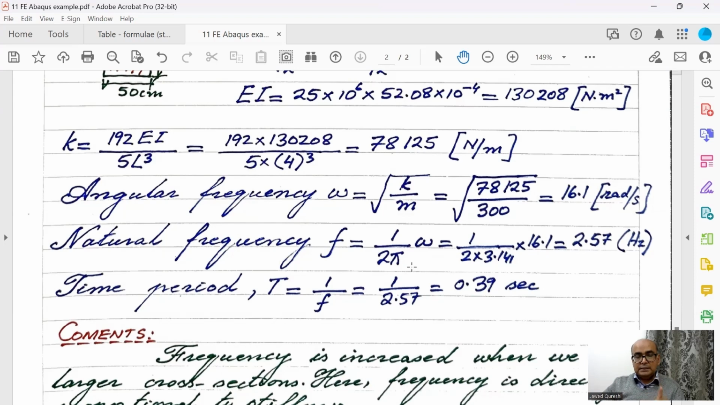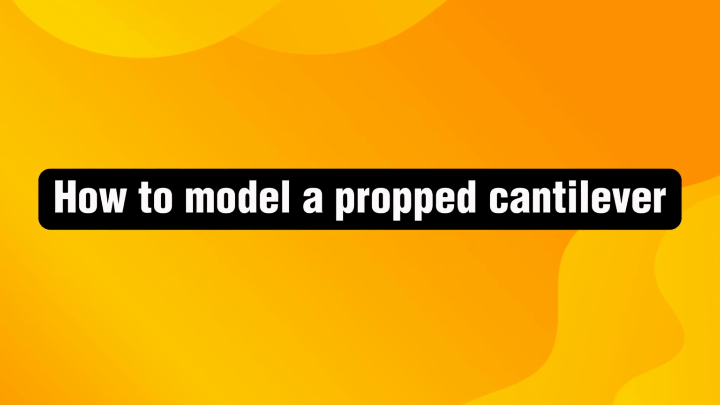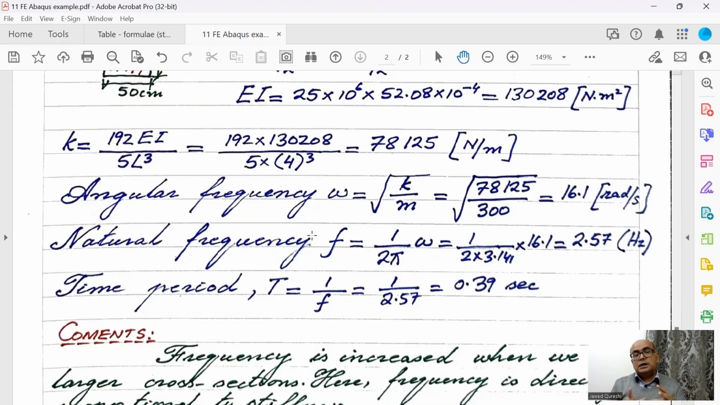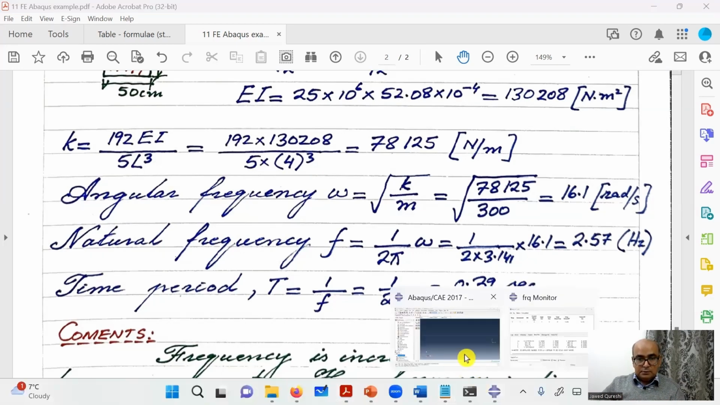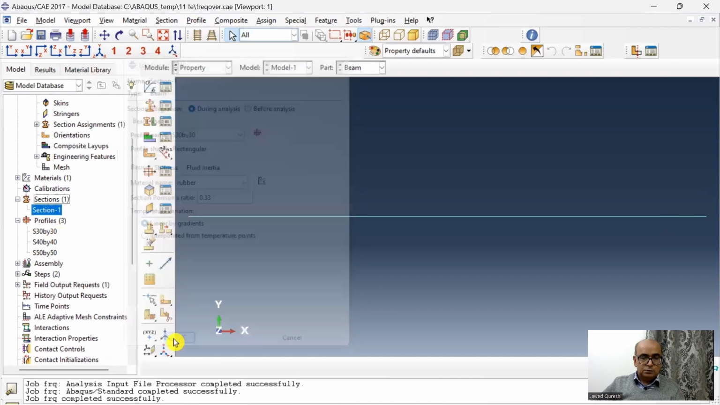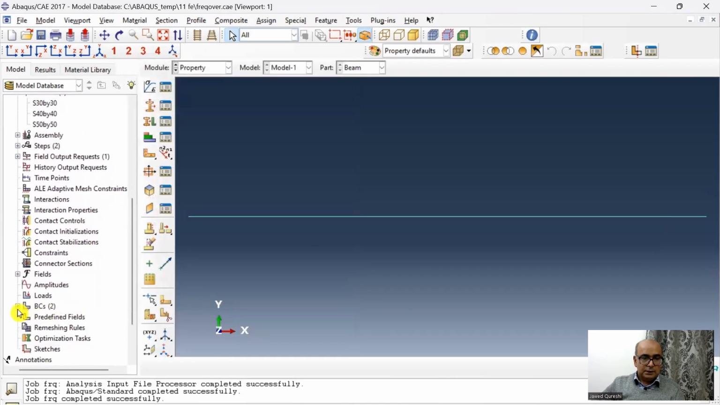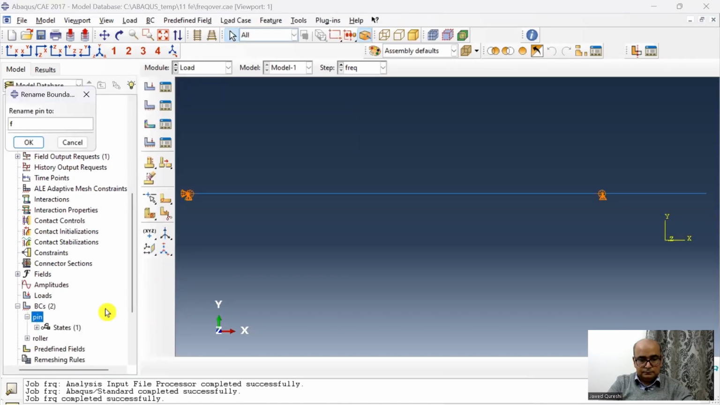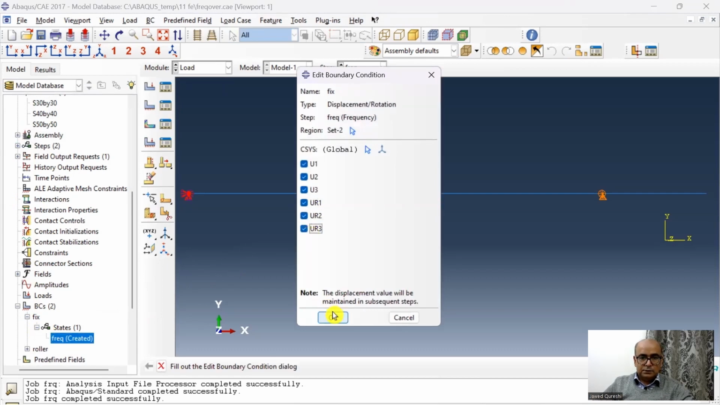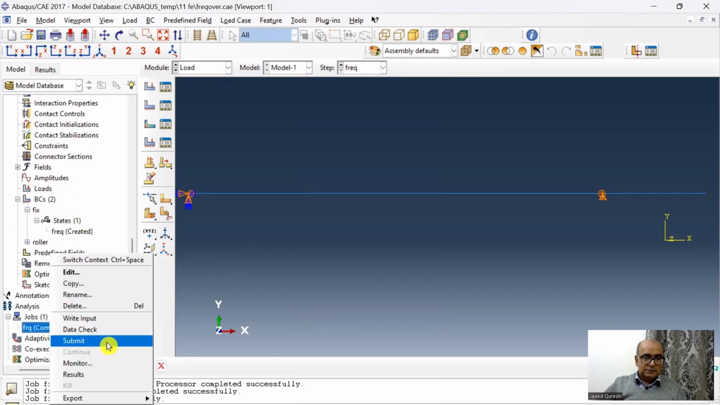I want to check the last thing: in case of a propped cantilever, when we change the support, what is the effect on frequencies? And this is your homework, to check analytically if it matches with the numerical solution or not. I want to do it for the first model, which is 30 by 30. Go to 30 by 30 and here go to boundary conditions. Here I will rename this pin as fixed and here I will fix everything. So click here, I will fix all the rotations and again I will submit the model.